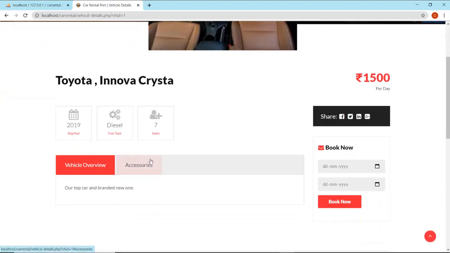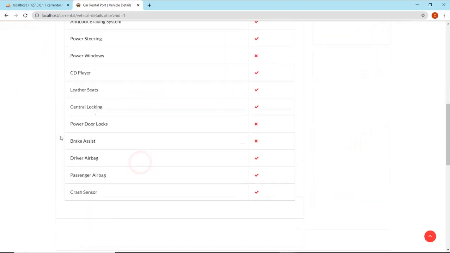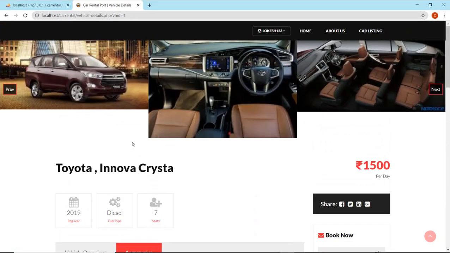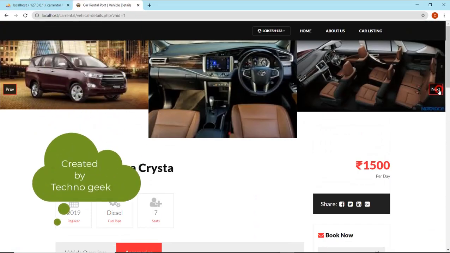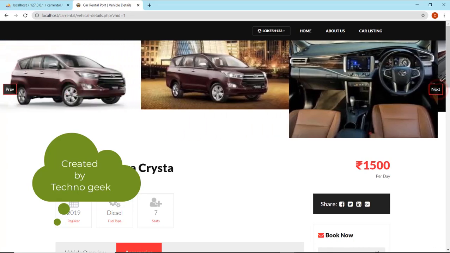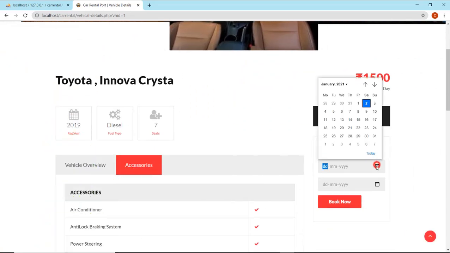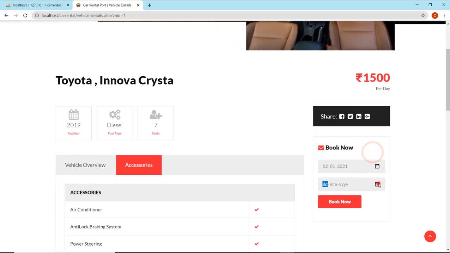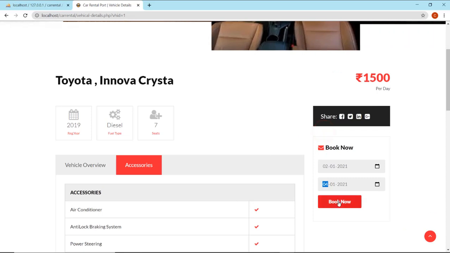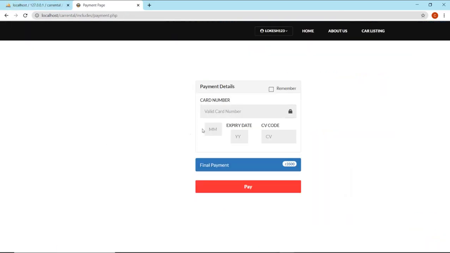We have the vehicle overview here. This is actually created by the TechGeek channel guy. It was amazing. Now I'll take a date from that. I'll select today and book it for 4 days. Now I'll book it. See that we have been given an amount to be paid. We can enter some card details and we need to enter the CVV.